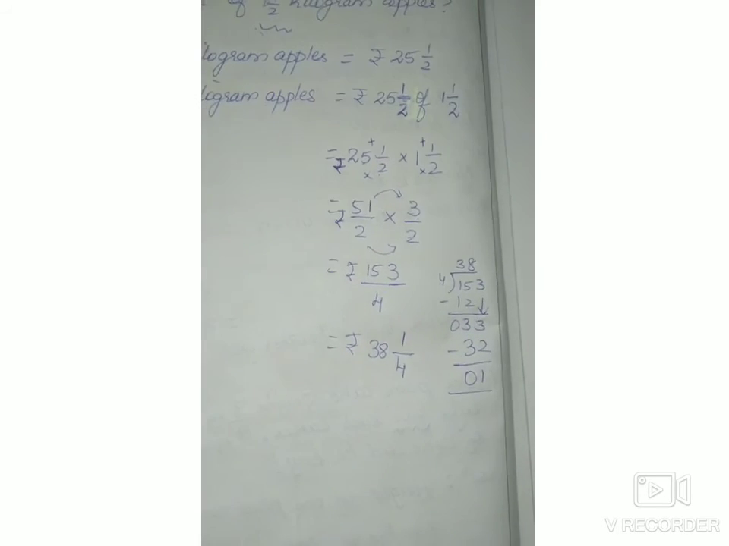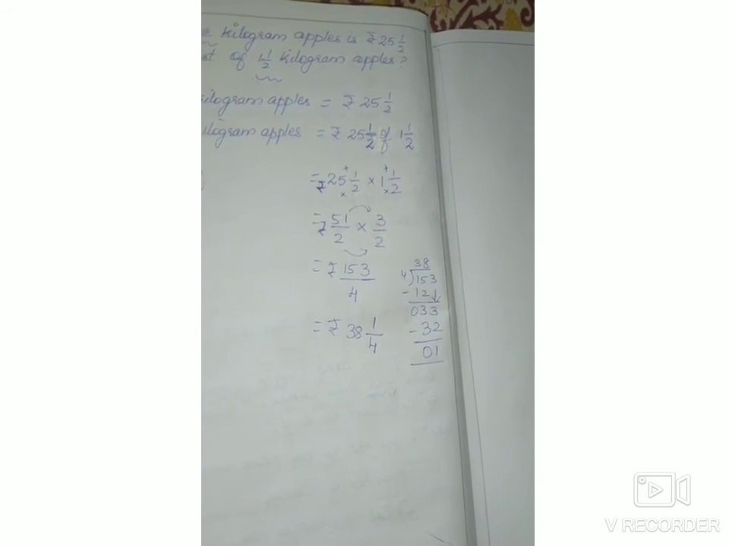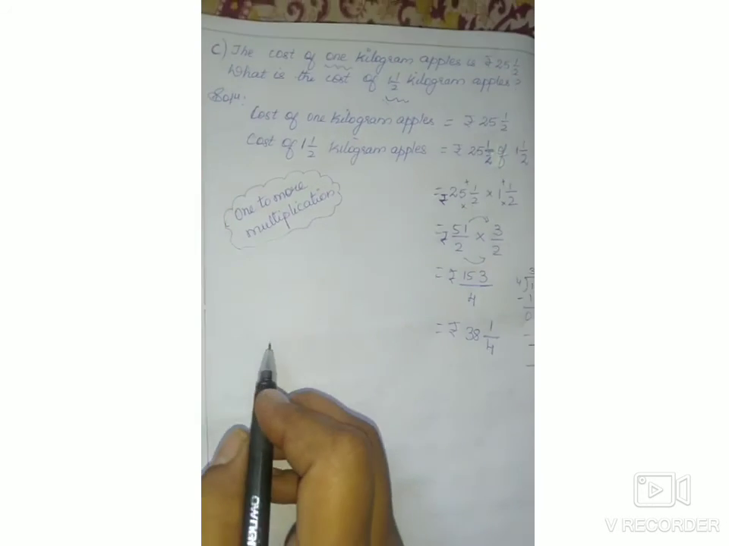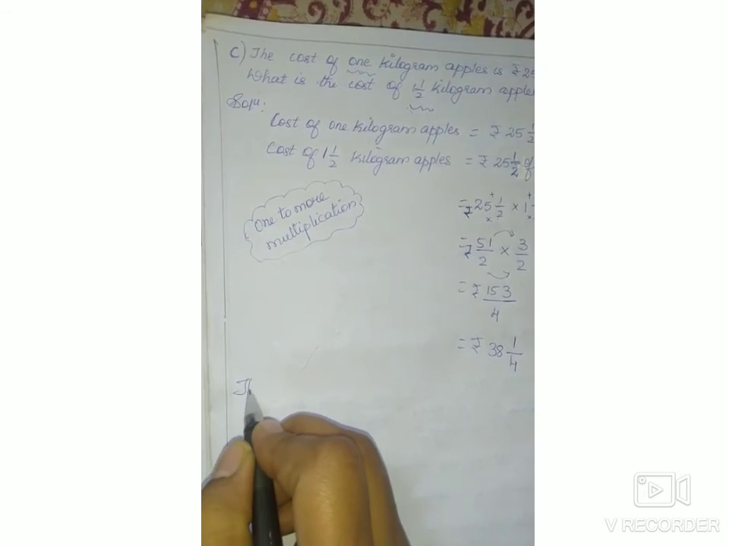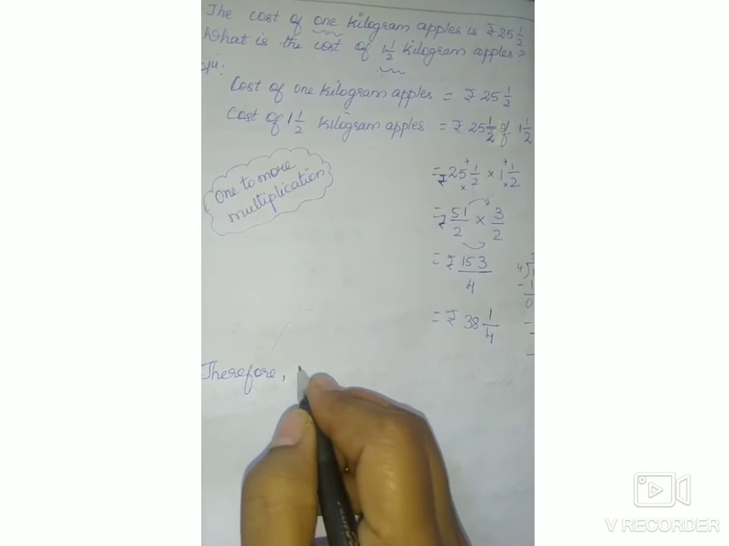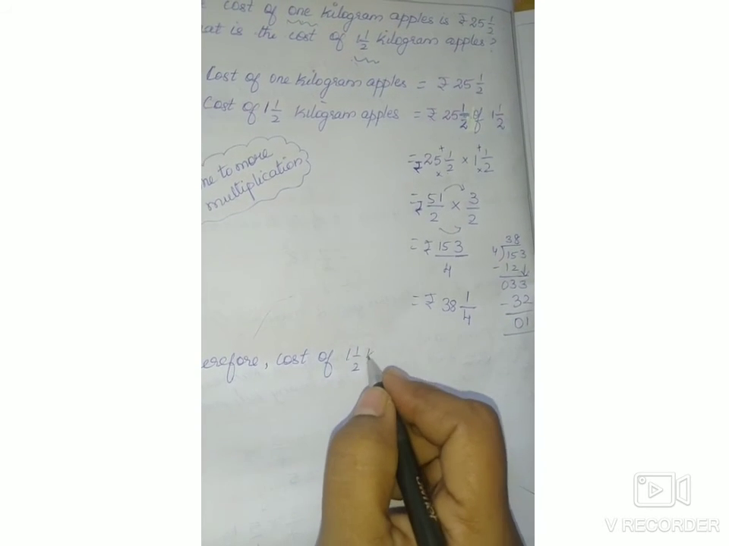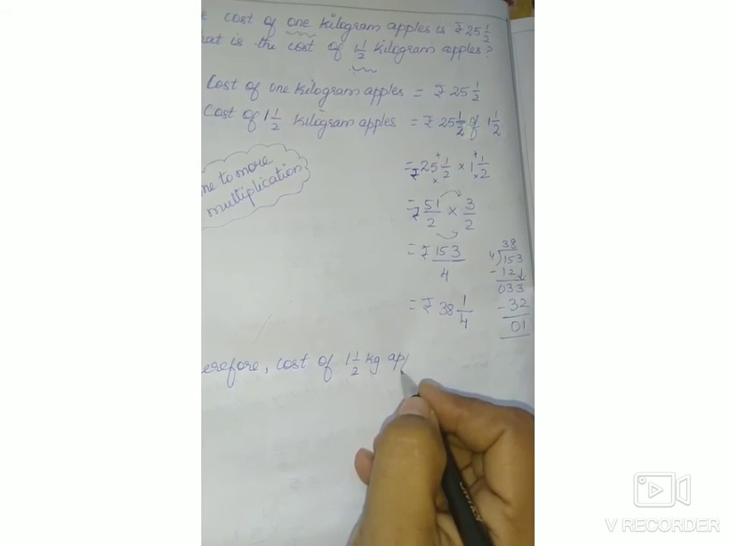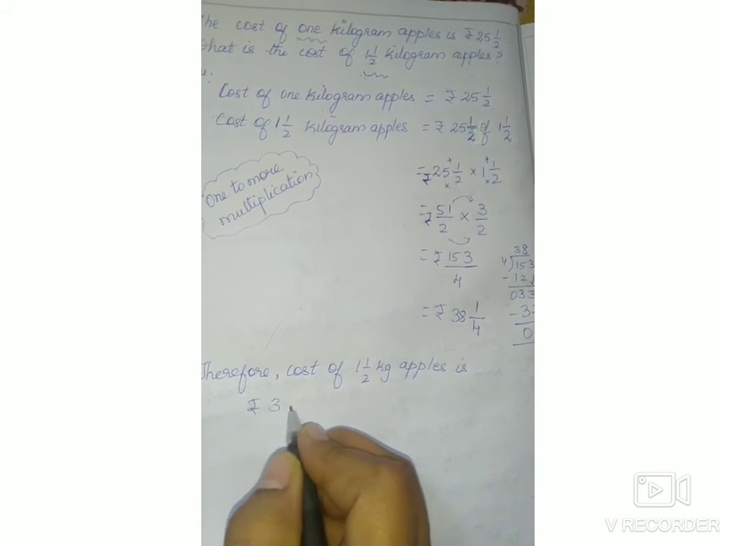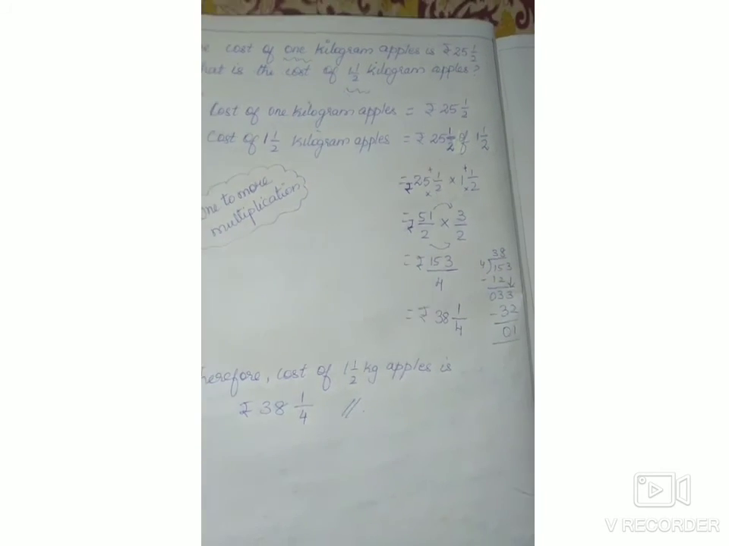That is 25 paise we can tell. But now 38 and 1 by 4. Now next is, therefore, write the statement. The statement is very important in a word problem, children. So therefore, cost of 1.5 kg apples is rupees 38 and 1 by 4.